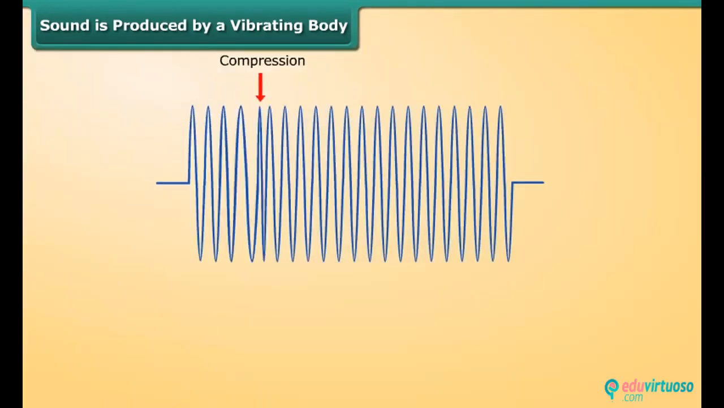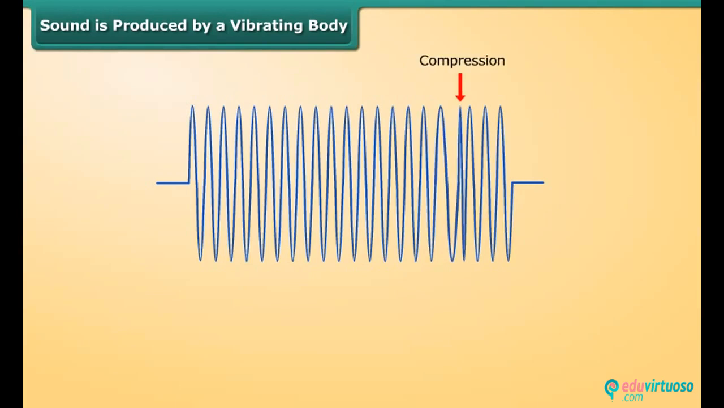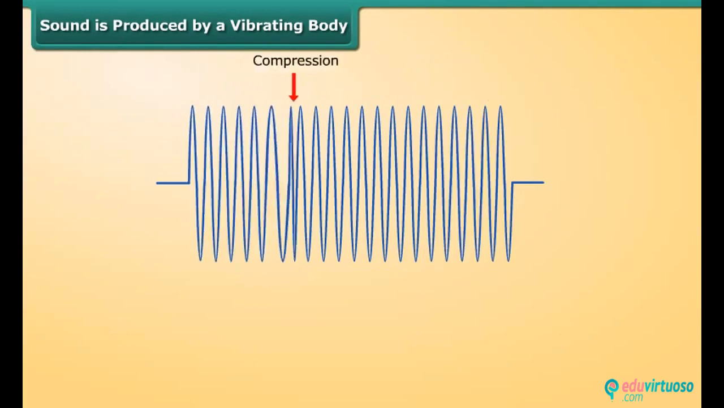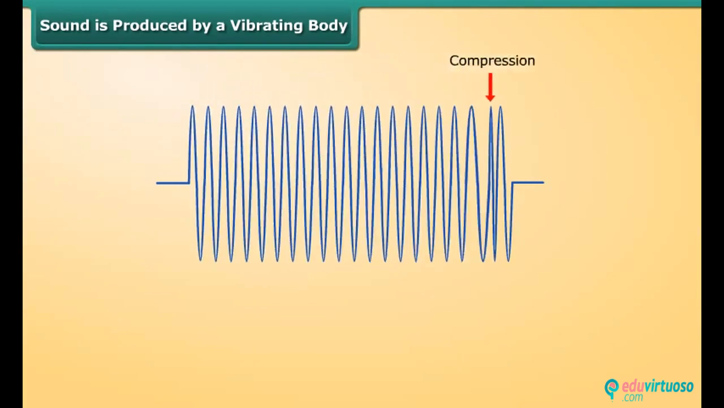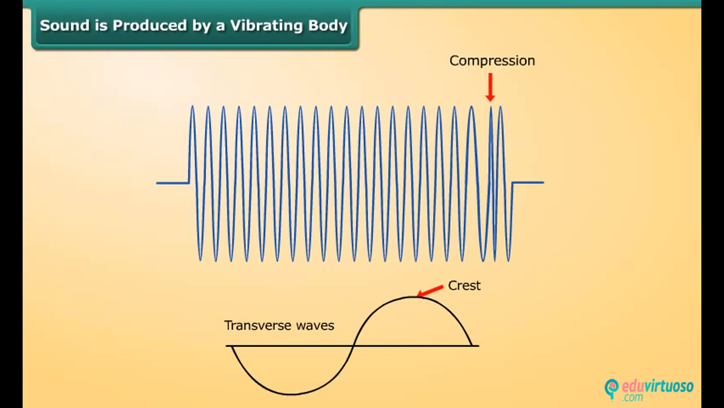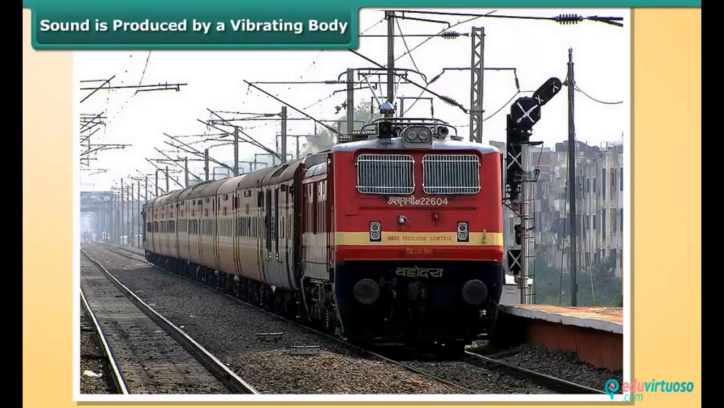Sound waves that travel parallel to the direction of the particle movement are called longitudinal waves. However, it is possible to produce other types. Waves which move perpendicular to the direction of particle movement are called transverse waves. After the train crosses the station, if you keep your ear on the rail track, you can clearly hear the vibrations in the rail track.